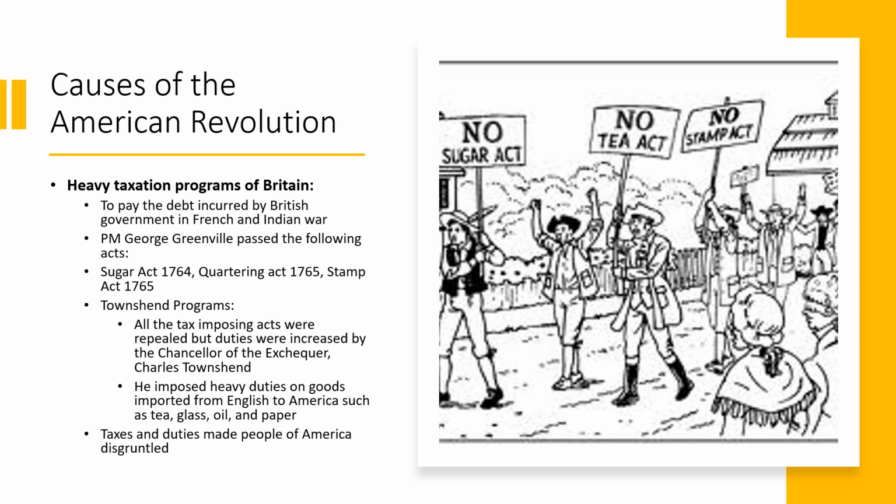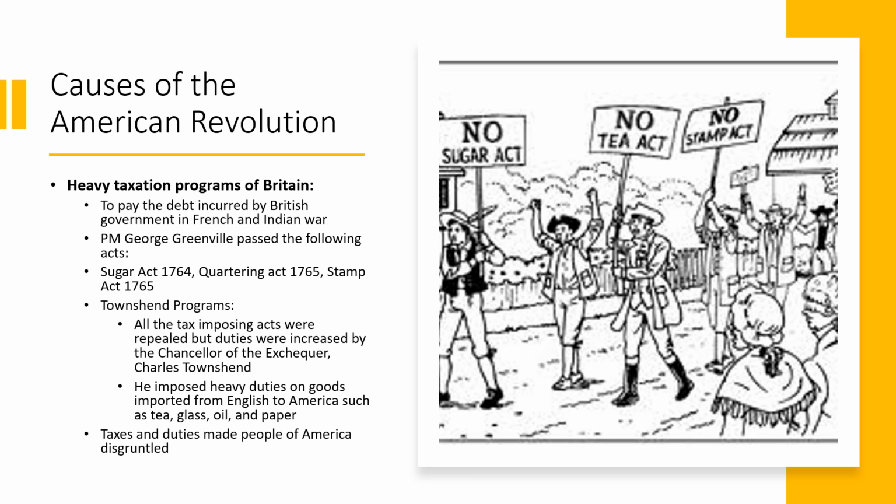Then the Stamp Act of 1765. This was the most disturbing, and this act led to protest in America. What was this act about? This act was about the printing of anything on the stamped papers, and these stamped papers actually imposed taxes on the people of North America.